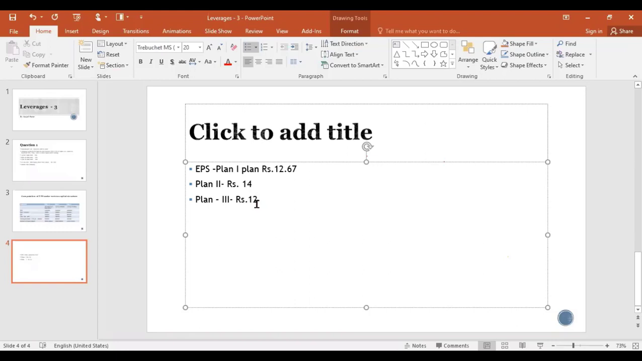So is this problem clear? It's very simple, but this is what you're going to get for a case study. Only thing is, I have given you a very simple capital structure here. Sometimes the capital structure will be a mix of so many things. But anyway, I think this will be easy for you to understand.